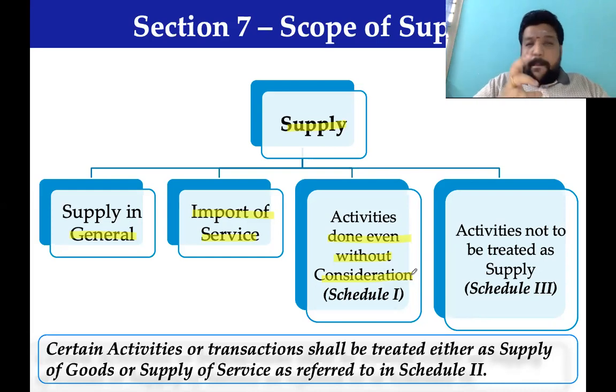In excise law, manufacture is the taxable event. If you manufacture only, excise duty will come. In service tax law, service is the taxable event. In income tax law, income is the taxable event. If you have income only, what can come? Income tax can come. Similarly, if you have supply only, GST can be levied. So in the same way,